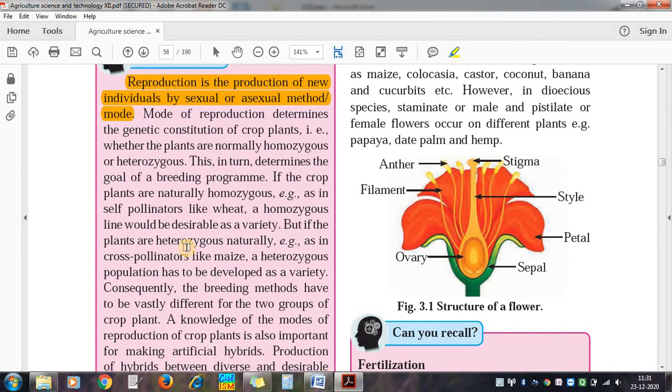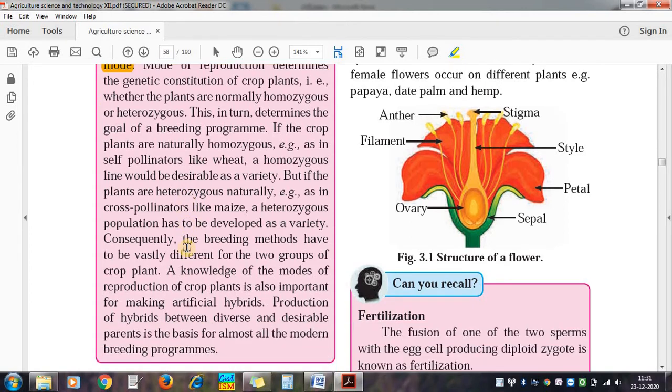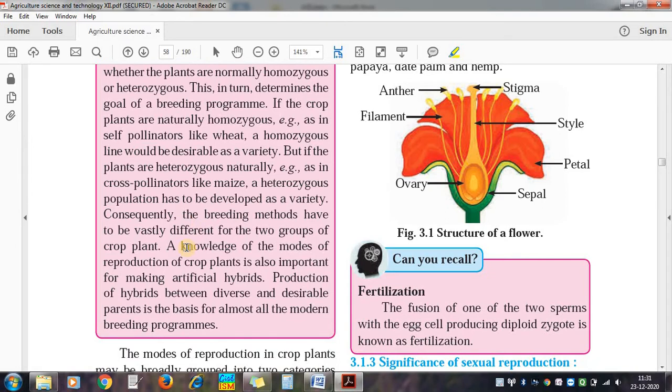Whatever it may be, from pollination and later on fertilization, the ovary matures and then a new seed is produced.